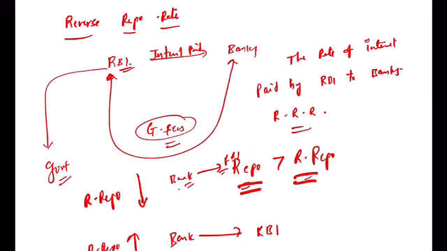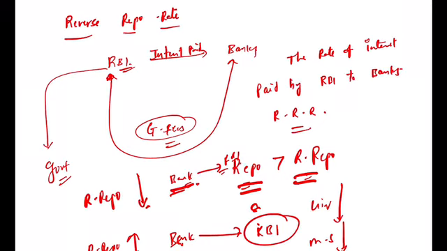So what happens? If the reverse repo rate is high, RBI will suck the money from the banks. The liquidity with the banks, or the money supply, will reduce. Eventually the RBI can control the inflation. Or if the RBI does not wish to control the money supply, it will reduce the reverse repo rate. Then no bank will give the money to RBI, and the liquidity with the banks increases. Eventually the supply of money also increases. So it may increase the GDP and simultaneously the inflation also. So that is called the rate of interest paid by the RBI to the banks.